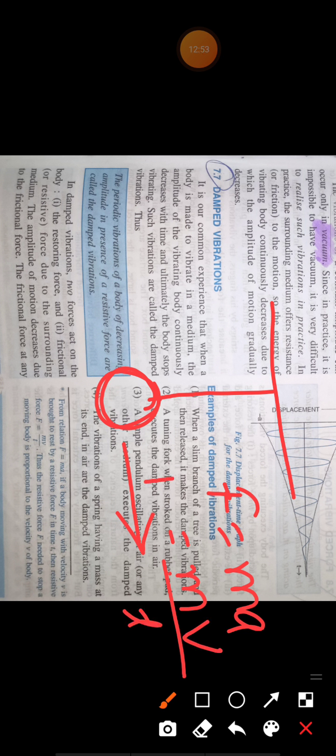You know that force equals mass into acceleration, and acceleration means velocity by time. So you can write F = m × v/t. That means the external force is proportional to velocity, because the mass of this bob is constant. If the velocity of this pendulum is high, then the external force will be large.